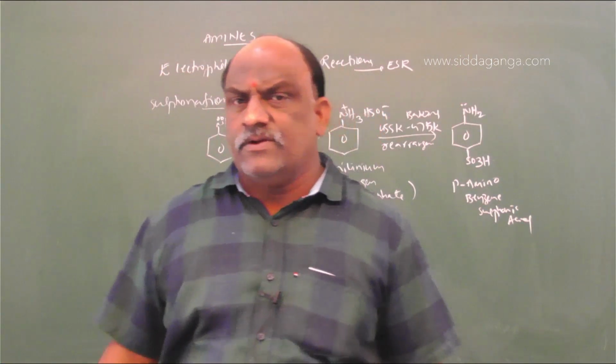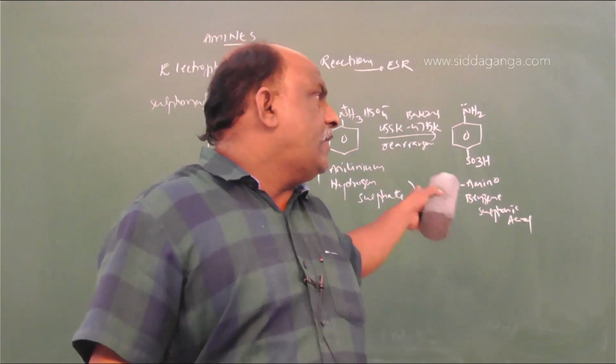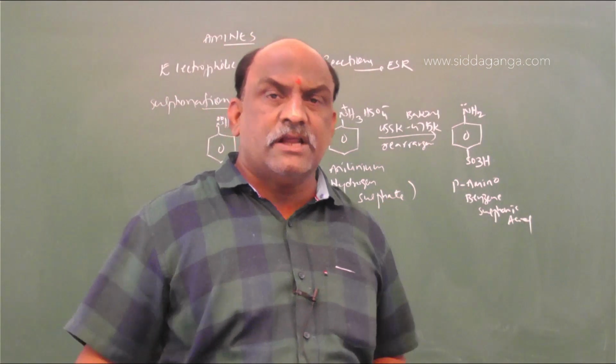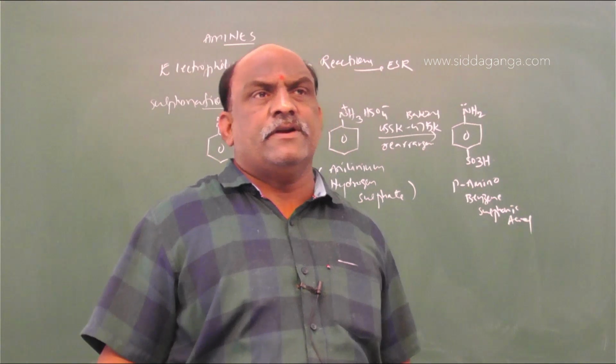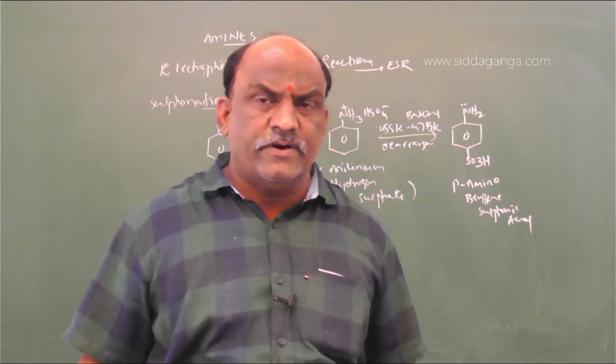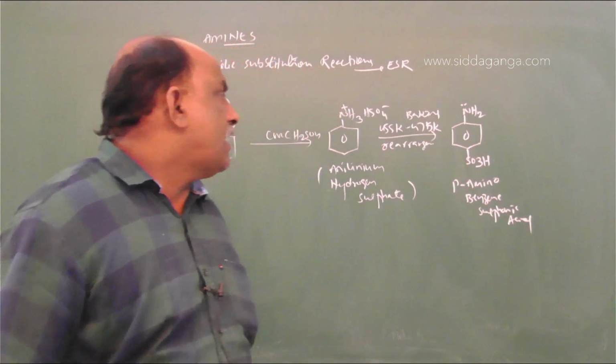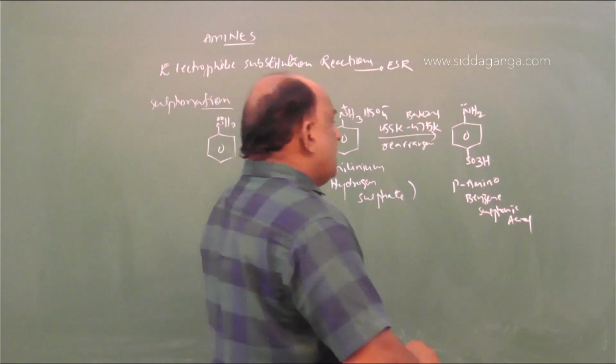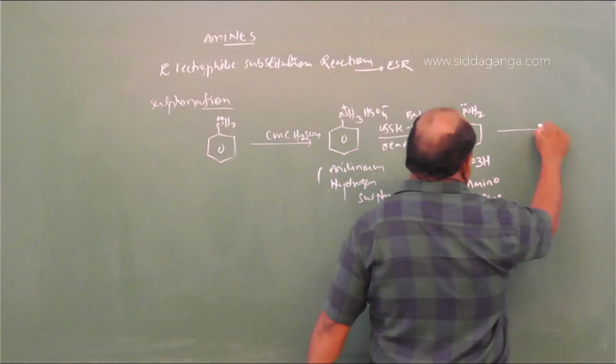Para-amino benzene sulfonic acid is obtained when anilinium hydrogen sulfate undergoes rearrangement at the temperature 455 to 475 Kelvin. And in this para-amino benzene sulfonic acid,